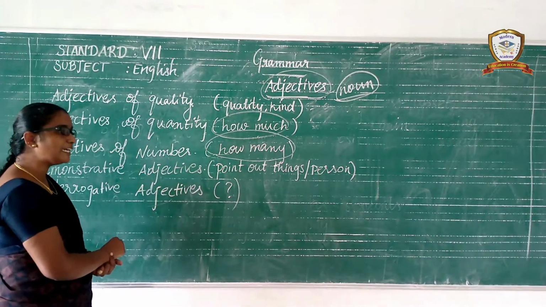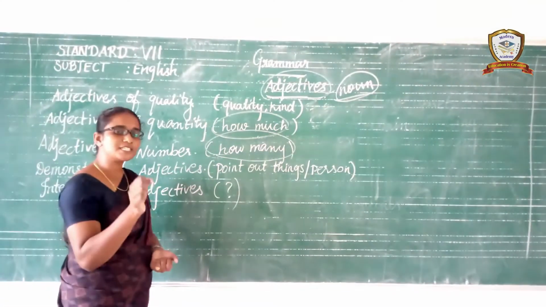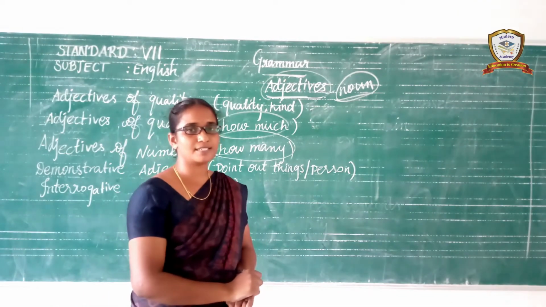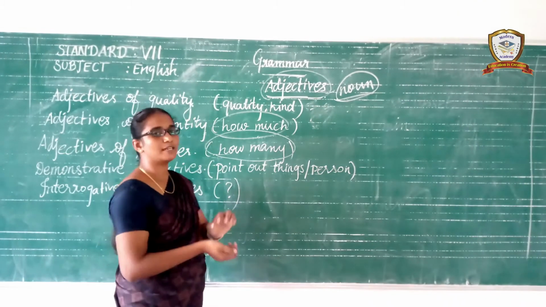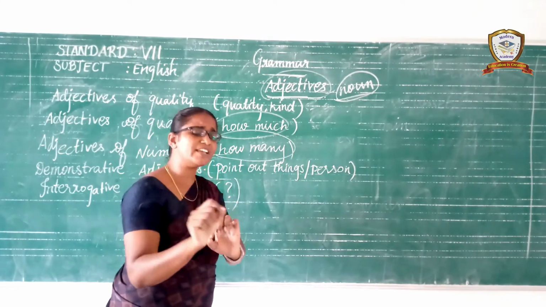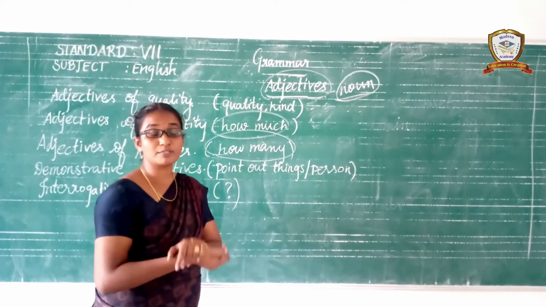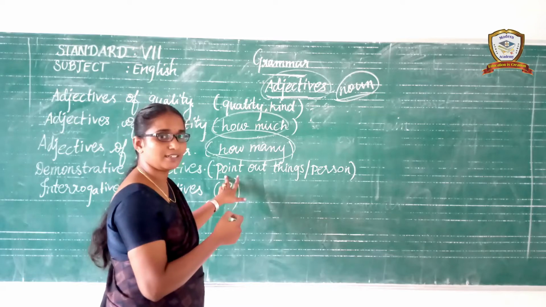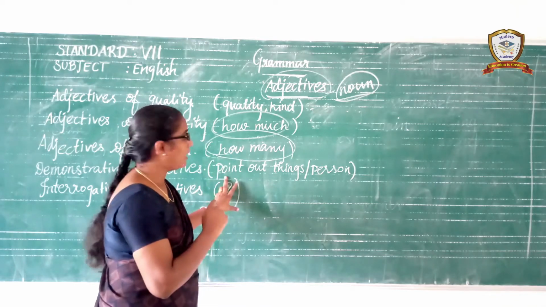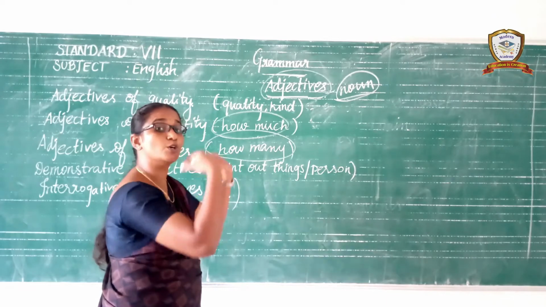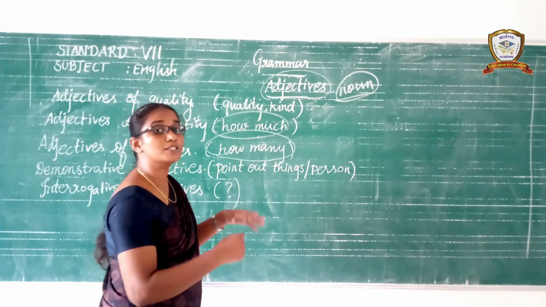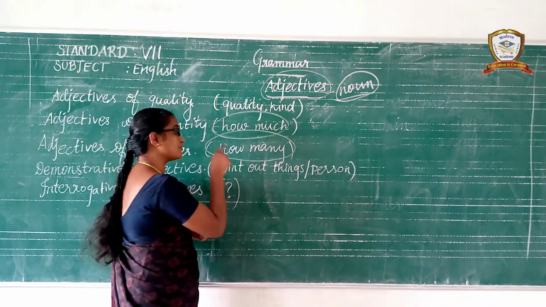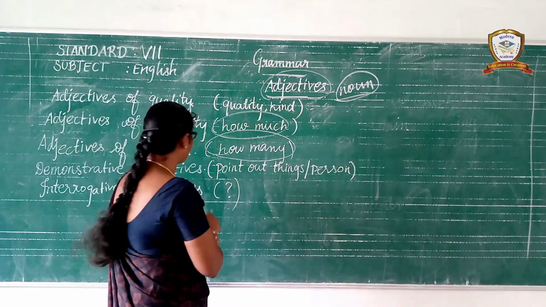Demonstrative adjectives point out the things or persons. Four demonstrative adjectives are there: this, that, these, those. Understand? These demonstrative adjectives always specify the nouns. This is my book, this is your book, that is your book. That is your pen. Those are mangoes, those are sweet, those are bitter, those are beautiful. They are demonstrative adjectives, which always specify the things or persons.